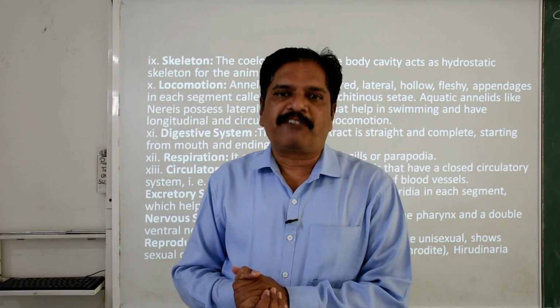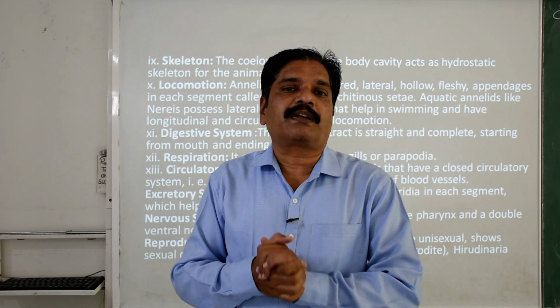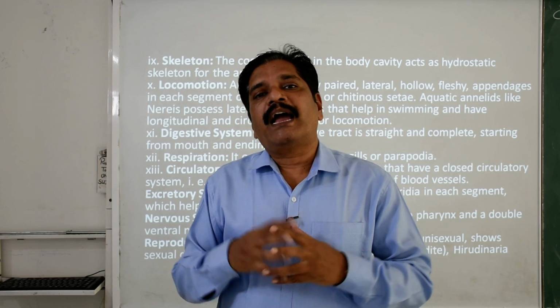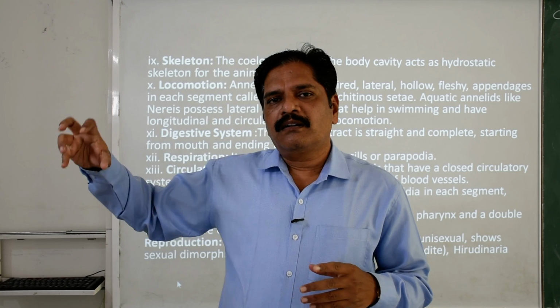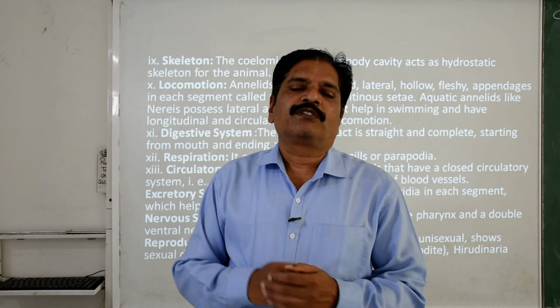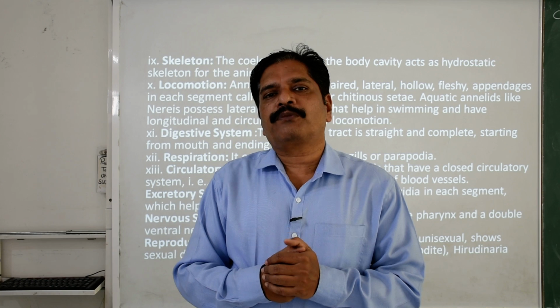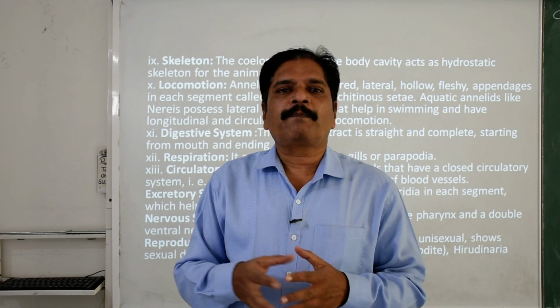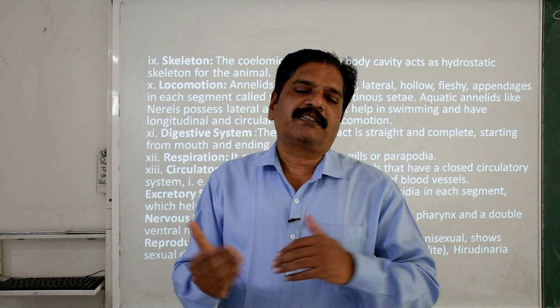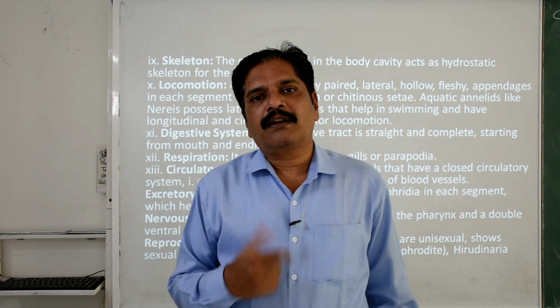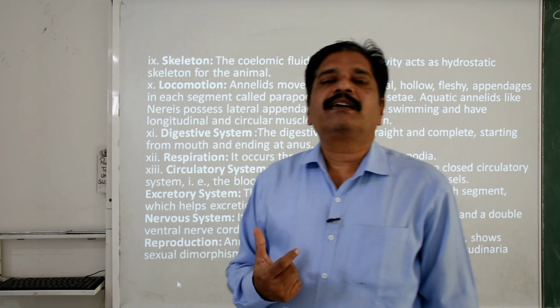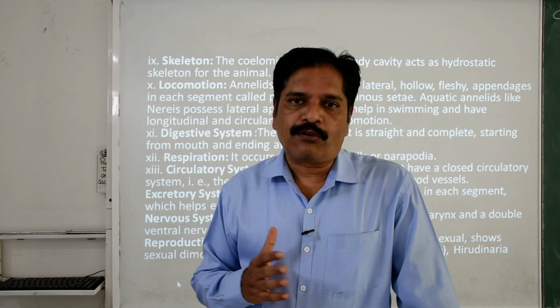Basically there are septal nephridia, which are present in the septa of each segment. Clear? It is a thread-like structure responsible for collecting fluid from the body, then filtering it, and the waste material is released out by the nephridial opening. Clear? And it is also responsible for maintaining osmoregulation.